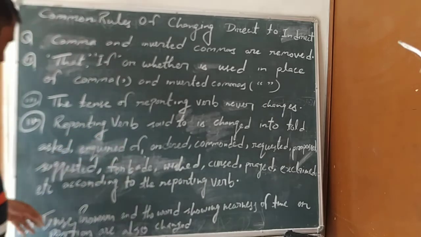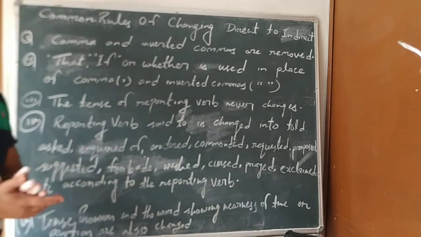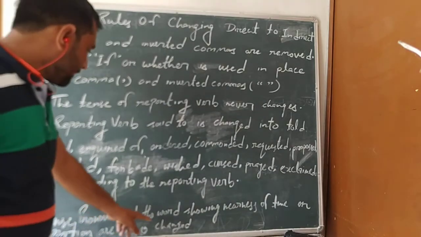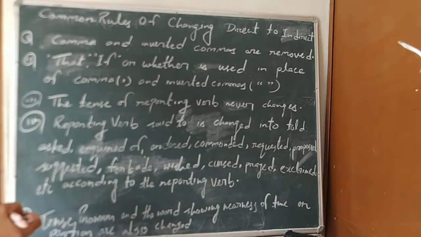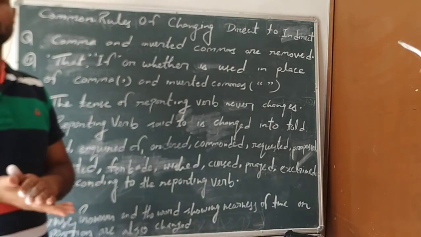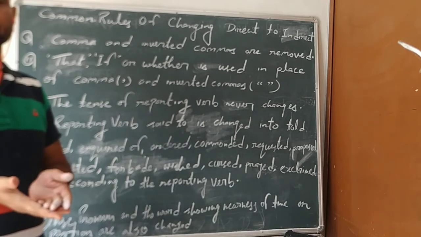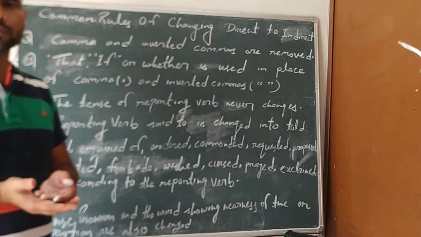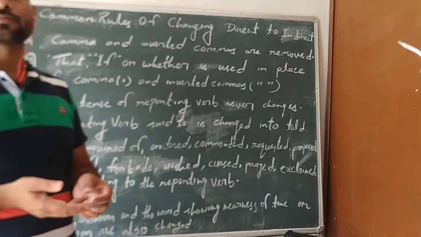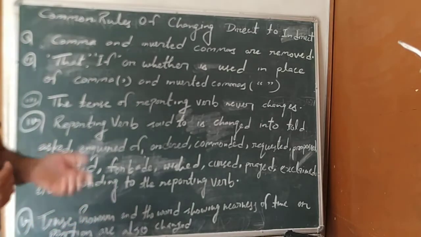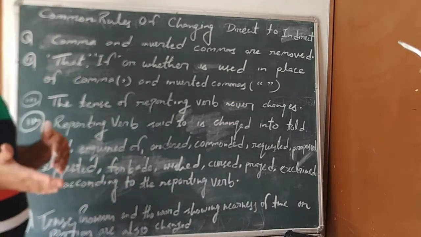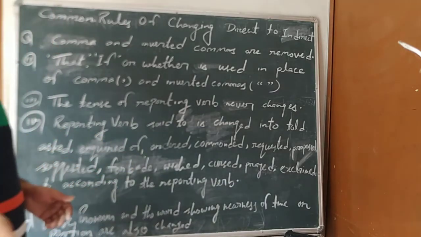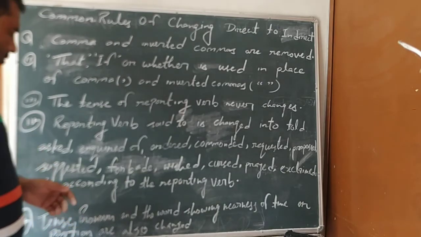Pronouns are also changed while changing direct to indirect, and so are the words showing nearness of time or position, like this, these, just now, today, and all these things. So these are words of nearness of time or position. When we change direct to indirect, these words are also changed.